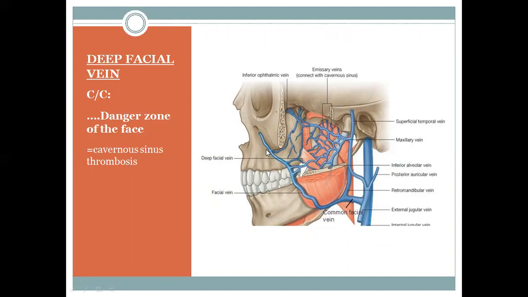dangerous. And this is the facial vein, and this is the common facial vein. This is the retromandibular vein. This is the superficial temporal joining with the maxillary. The maxillary vein is actually formed by the pterygoid venous plexus in the infratemporal fossa. So when the maxillary vein and superficial temporal vein join with each other, they form the retromandibular vein, and the posterior division of the retromandibular joins with the posterior auricular and forms the external jugular vein, and the anterior division of the retromandibular joins with the facial vein and forms the common facial vein, and this common facial vein opens into the internal jugular vein.